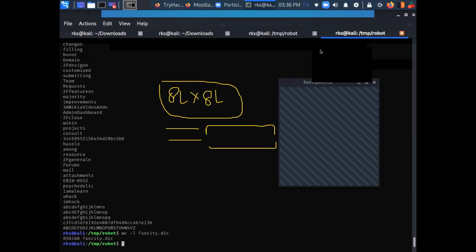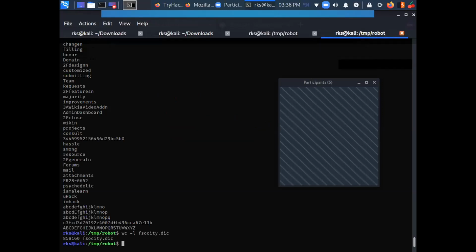So what I'm going to do is, first of all, I'll try to sort this word list. Let's do sort. What this command is going to do is rearrange all these words in alphabetical order. So let's press enter.